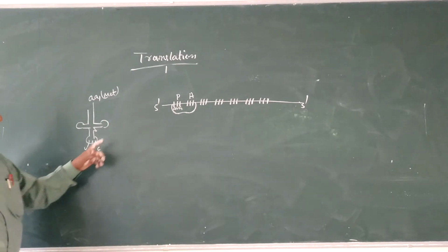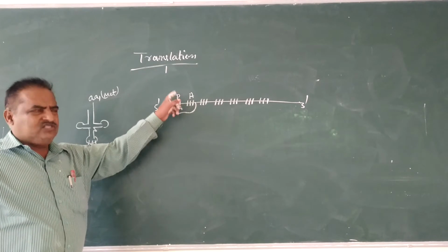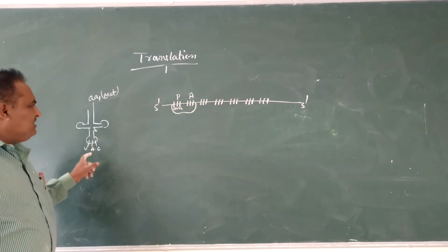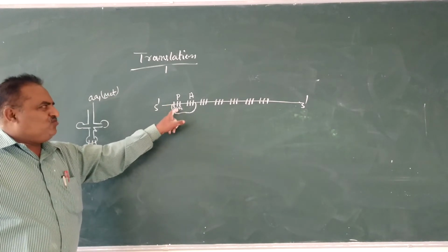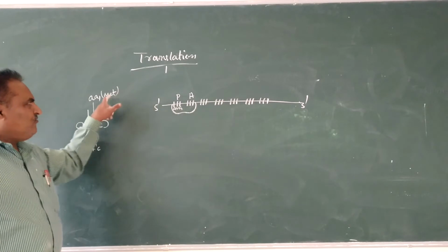AUG is the first triplet codon that codes the first amino acid.